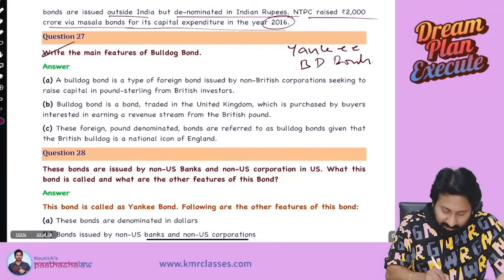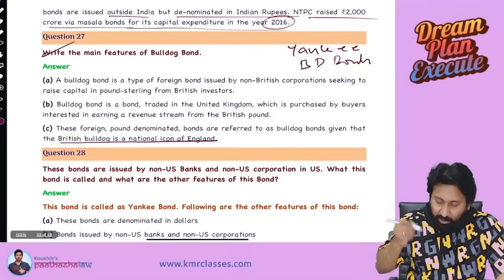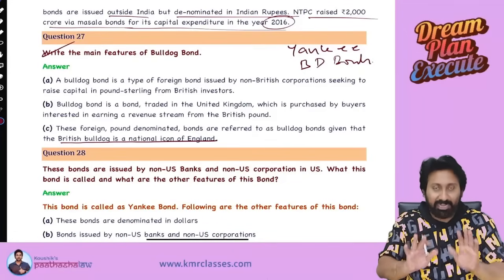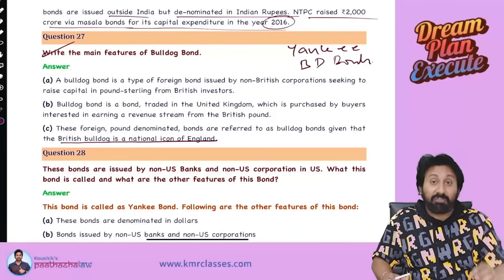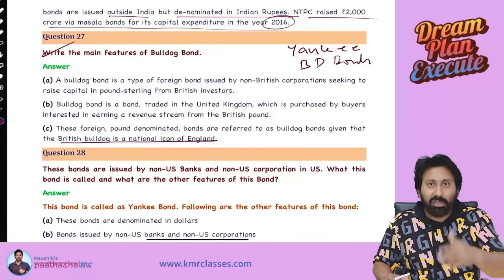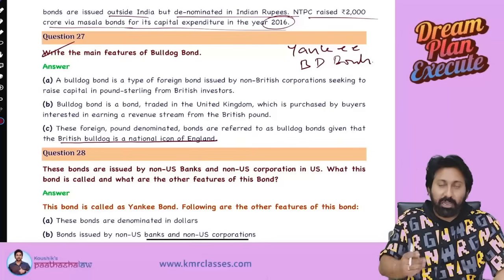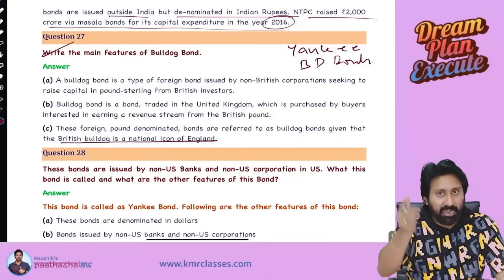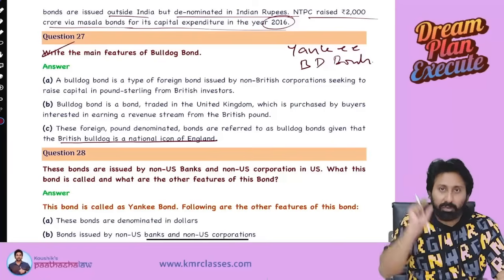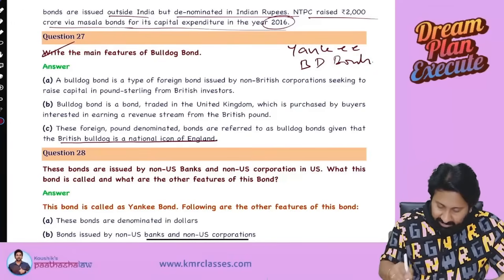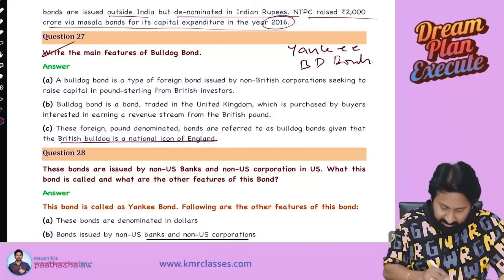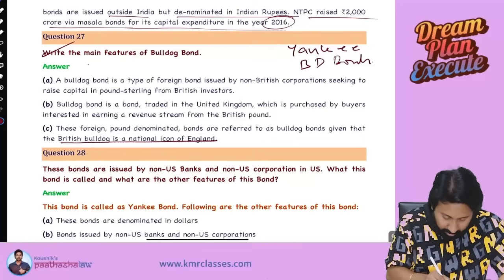As a token of remembrance, the British bulldog is a national icon of England. So that's why the name came. Point number 1: it is named after the national icon of England, the British bulldog. There is a dog in bulldog, the British bulldog. As a token of the national icon of England, they kept that name as bulldog bond. But what is this bulldog bond? Listen. I will write here in a summary. Please listen first.